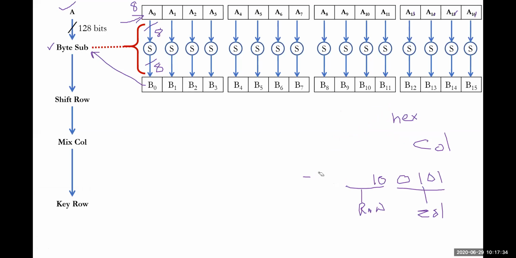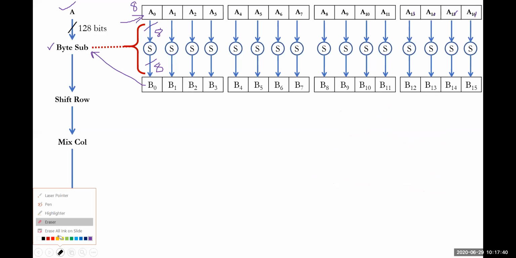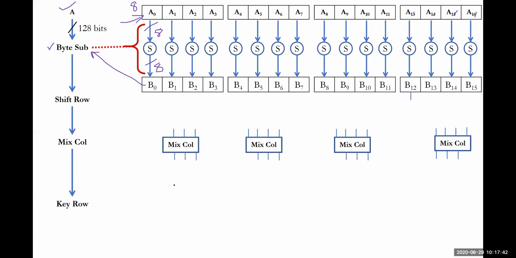After this, what exactly the specification will be, and how the shift row gets happened, I'll show you now. The shift row takes place something like this. The shift row will be the input of mix column. B naught will be taken into consideration, and let me say the fourth input will be B15.